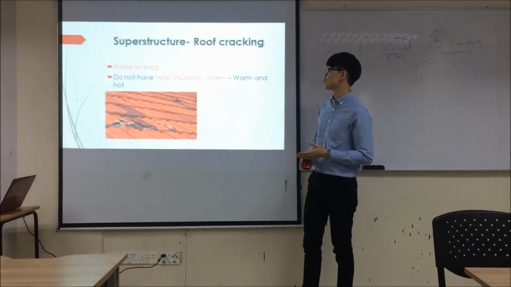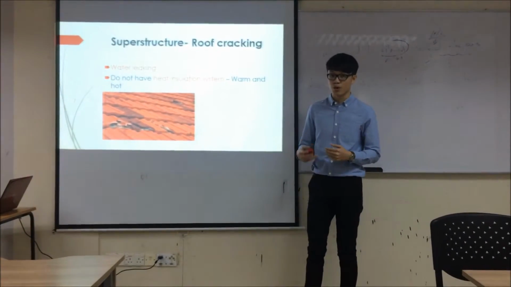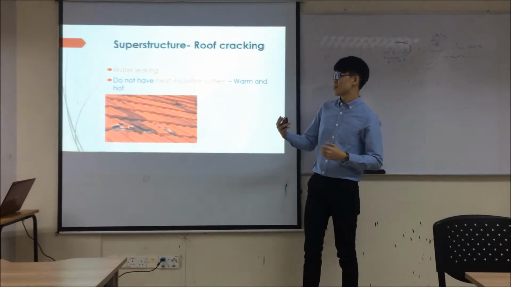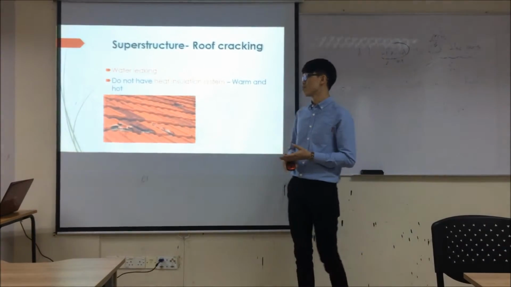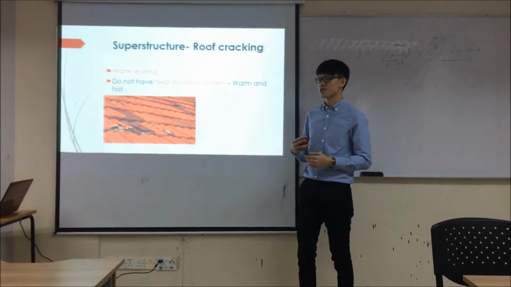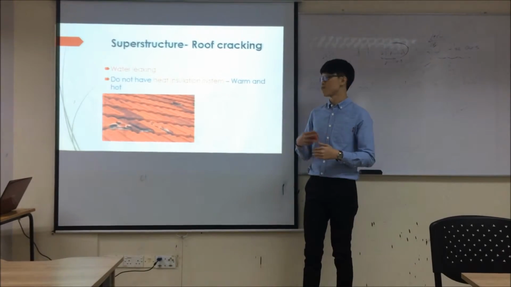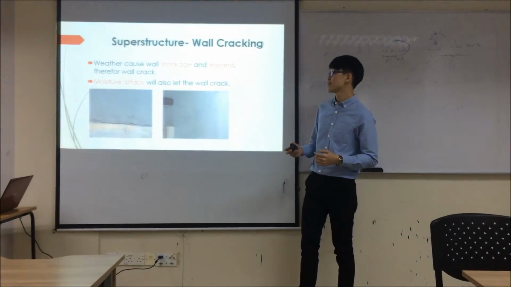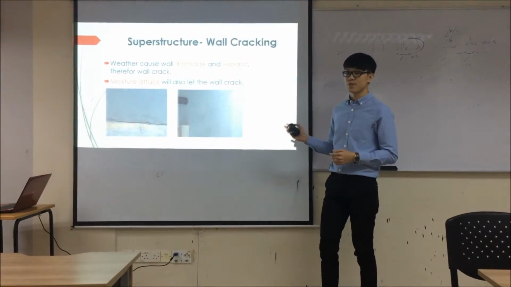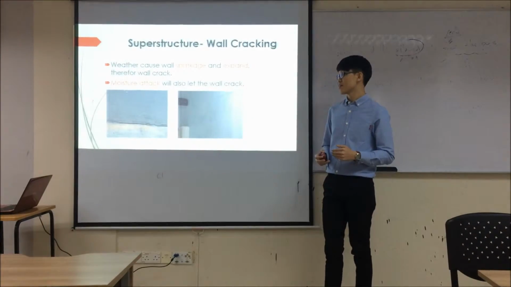Next is roof cracking. Roof cracking also appear in the accommodation block. Roof cracking cause the water leaking on the room of accommodation and do not have heat insulation system. When it was summer, room will feel warm and hot. Next is wall cracking. Weather cause wall shrinkage and expand, therefore wall cracks. Moisture attack will also let the wall crack.